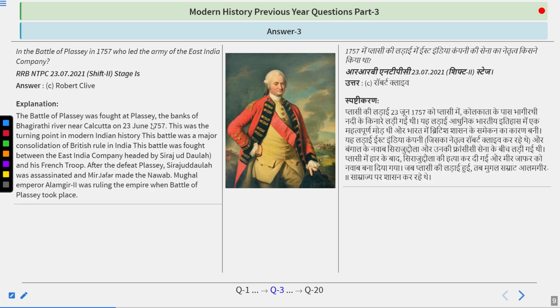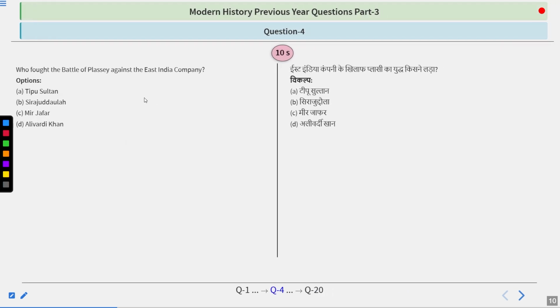The Battle of Plassey was fought on the banks of the Bhagirathi river near Calcutta on 23rd June 1757. Robert Clive is also called the governor of Bengal. He is known as the founder of the British Empire in India. He was also the one who got control of Bengal, and later, after the Battle of Buxar, he organized the first and second Treaties of Allahabad. So Robert Clive is the answer.